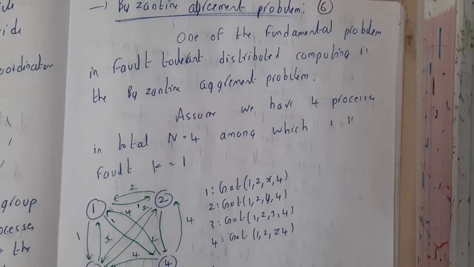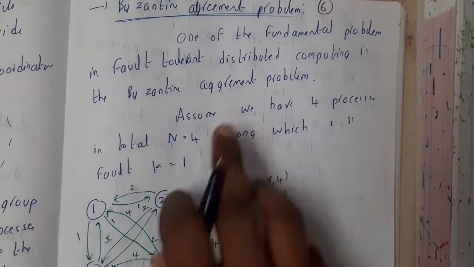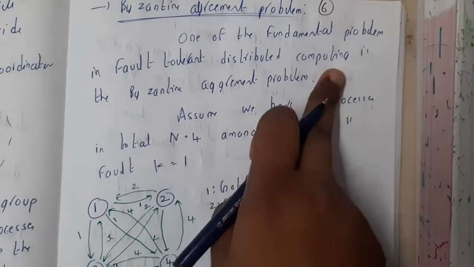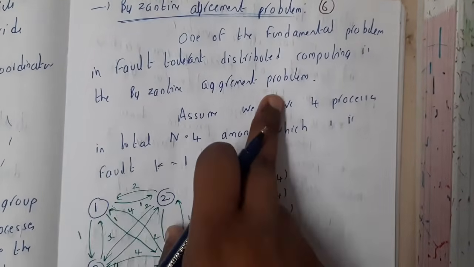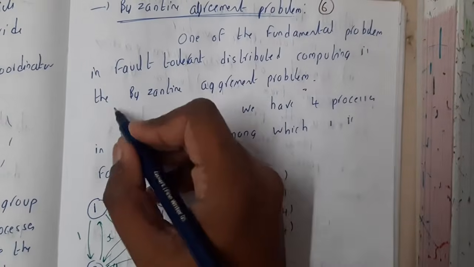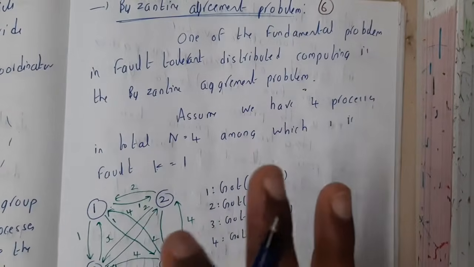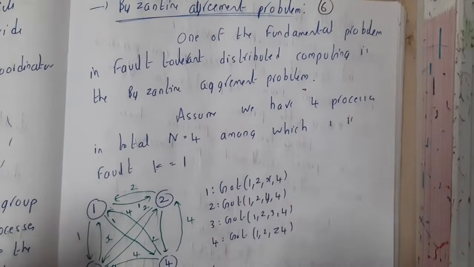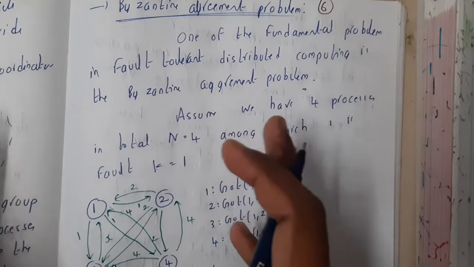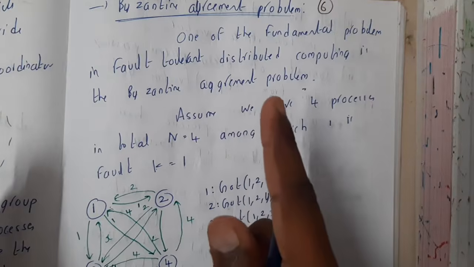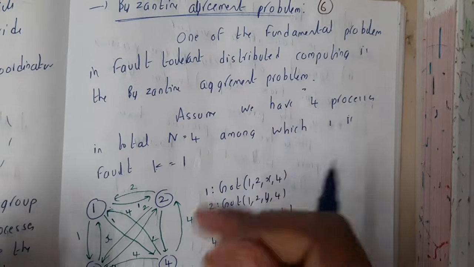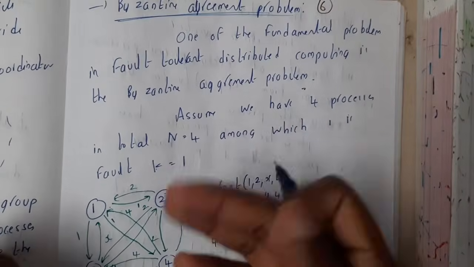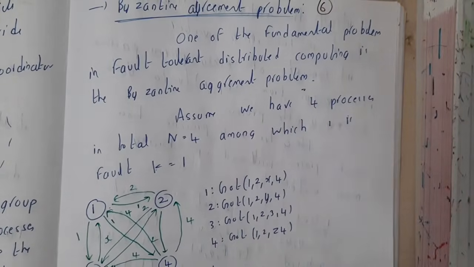Let us first go through the theory so that you'll have a clear idea. One of the fundamental problems in fault tolerant distributed computing is the Byzantine agreement problem. Assume that there are n systems in your distributed network, and among them there is one faulty system. How can you identify it? That is a major issue, right? To solve that issue, we will be using the Byzantine agreement problem.